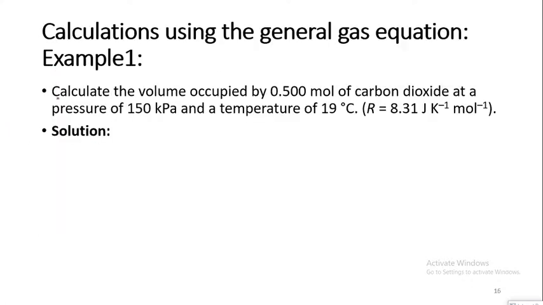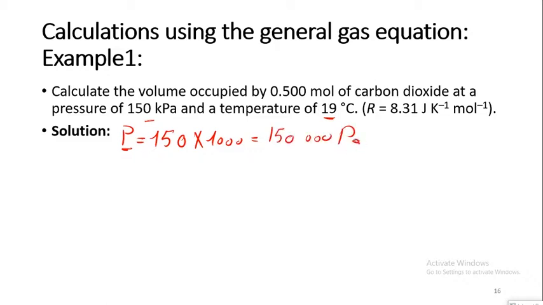So let's take an example. Calculate the volume occupied by 0.5 mole of carbon dioxide at a pressure of 150 kilopascal and a temperature equal to 19 degrees centigrade. I need first to convert my pressure into pascals, so I multiply 150 by 1000, which equals 150,000 pascal.